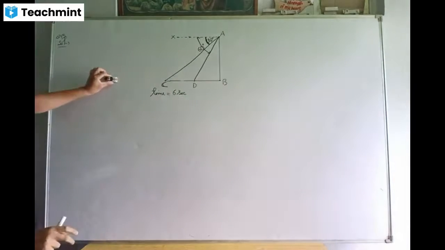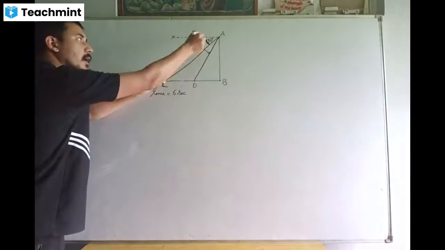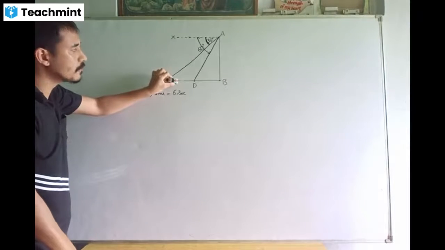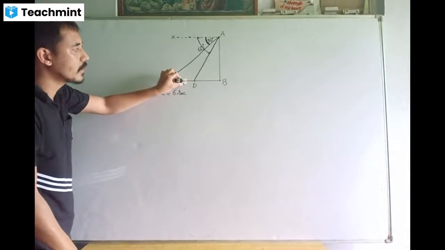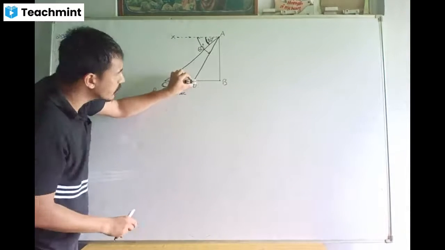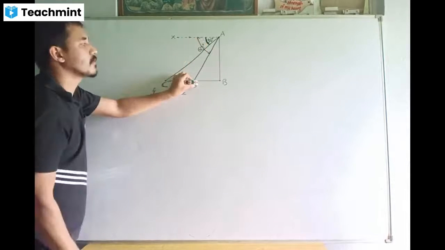To summarize: when the car reaches C, the angle of depression was 30 degrees. The car continues to move towards the foot of the tower. After 6 seconds, the car reaches D, and the angle of depression is found to be 60 degrees.